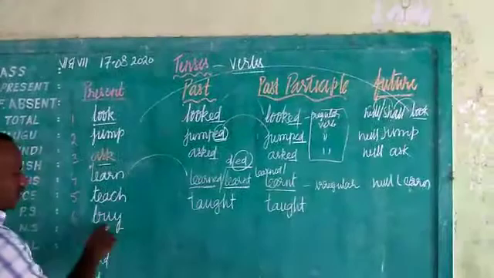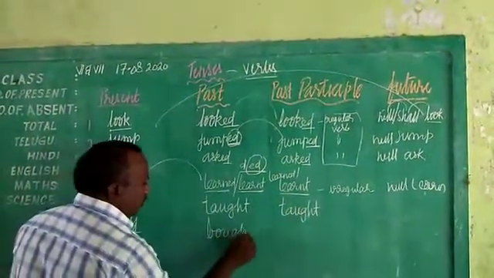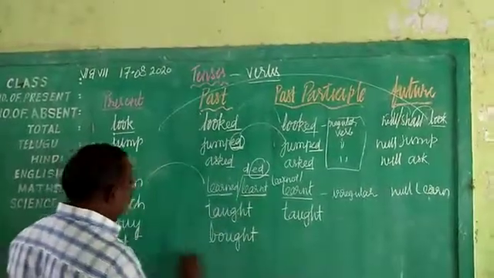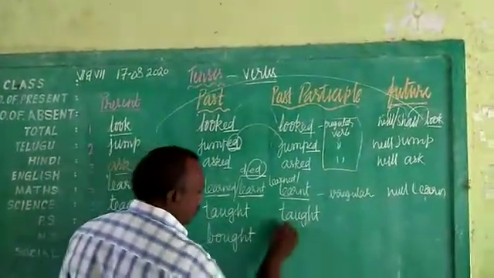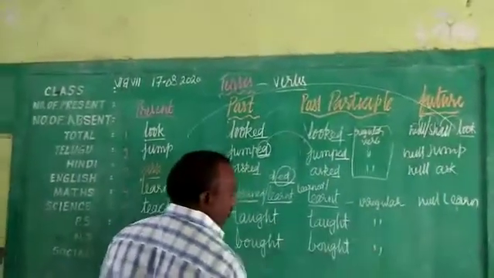Buy. This is another word where children get confused. Buy, B-O-U-G-H-T, bought. The same will be repeated. Buy, bought and bought. So these are the irregular verbs I am talking about.